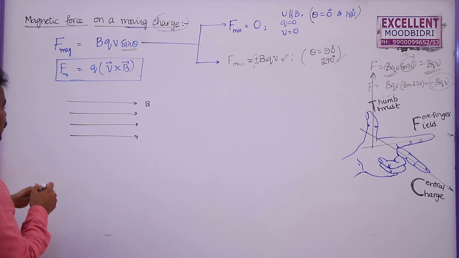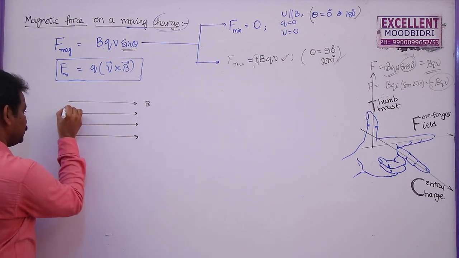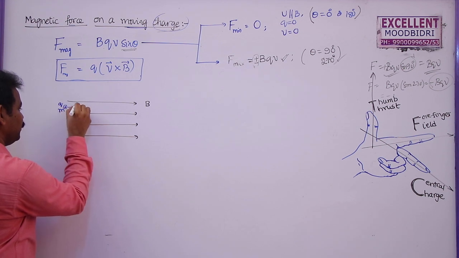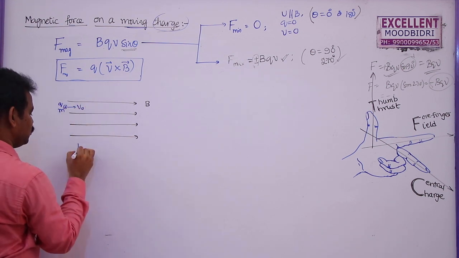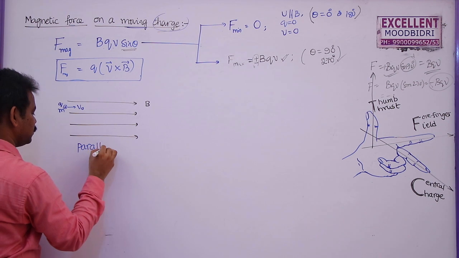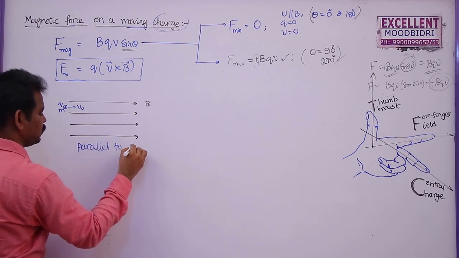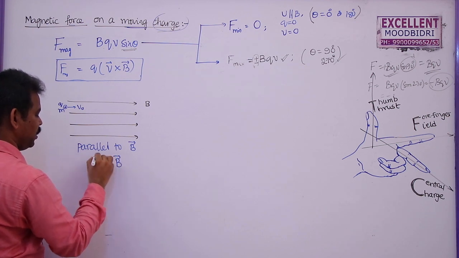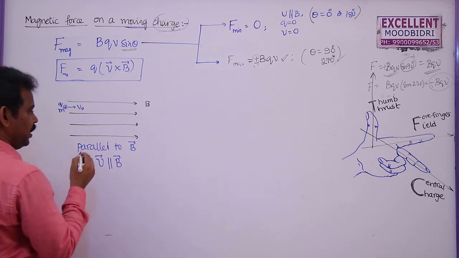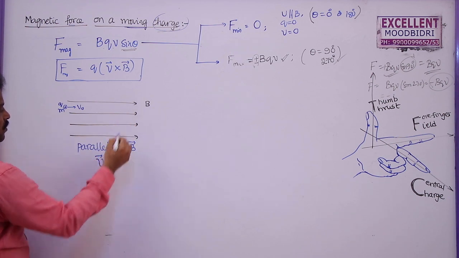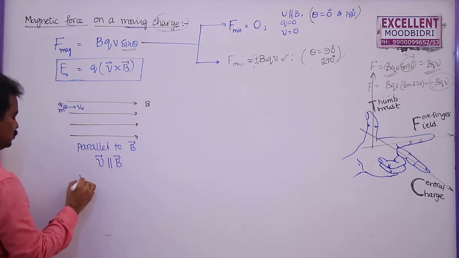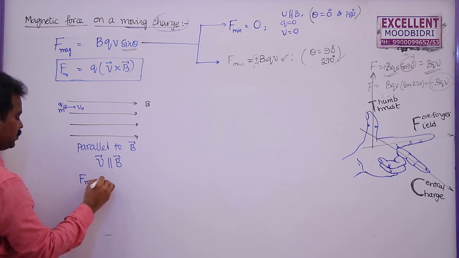Let us say a charge is entering with a velocity V0 parallel to this field, so V is parallel to B. As we discussed earlier, when V and B are parallel to each other, the charge will not experience any force. So the magnetic force experienced by the charged particle is 0.